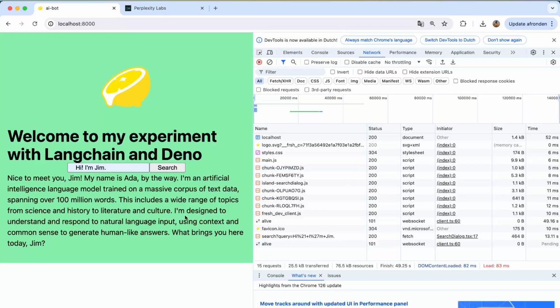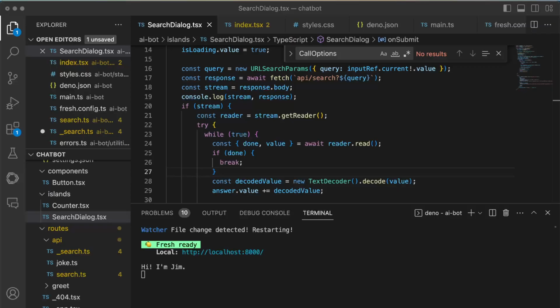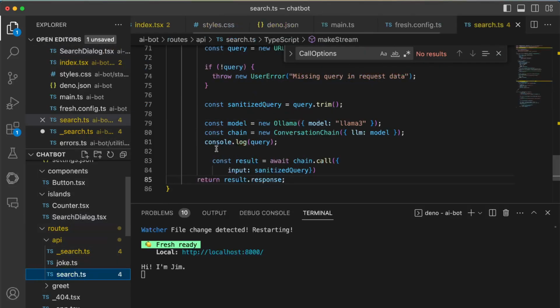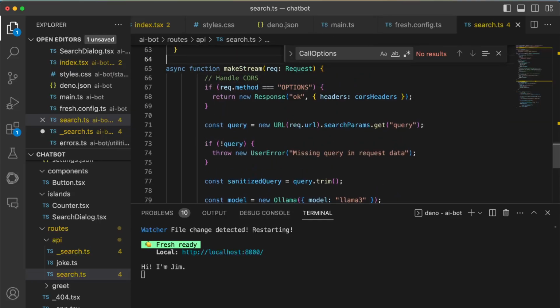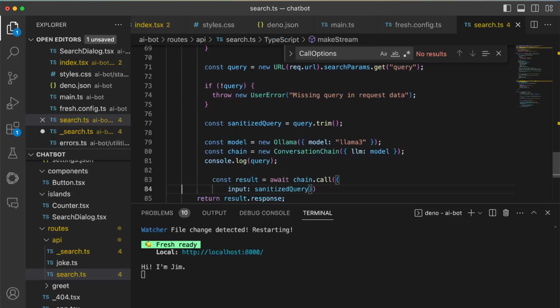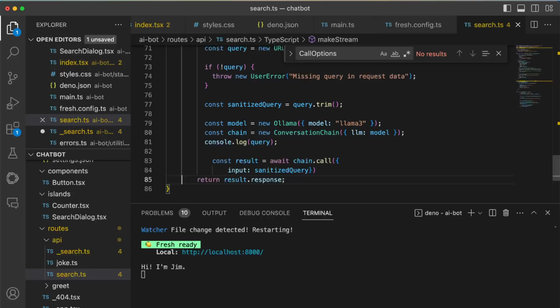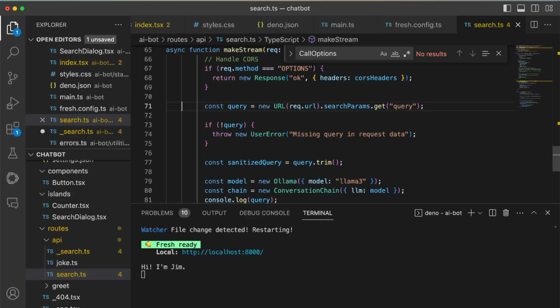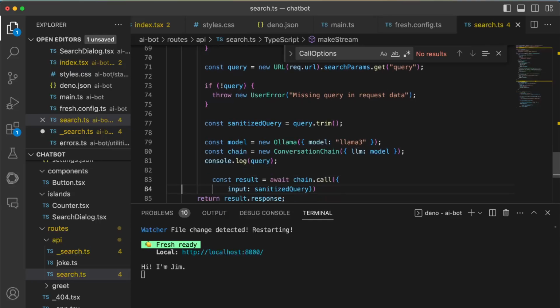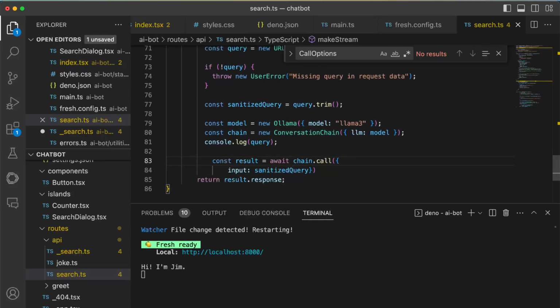I will still show you the code a little bit. So like I said before, here we have our fetch, where we do our query, and then here we have, of course, our API, which is great. But like I said, it would be better to have something like a WebSocket, and then we can send our query to the WebSocket, and then the WebSocket handles it, and we can show it on the front end.